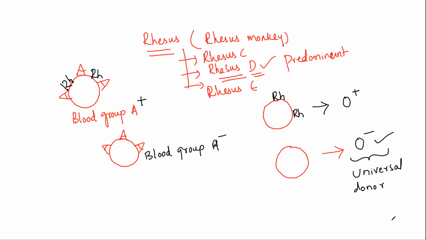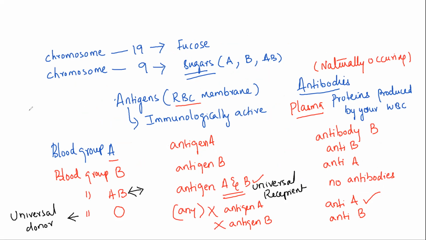Basically, speaking about two terminologies, antigens can otherwise be called agglutinogen, and antibodies are being called agglutinin. And you know that when they react, if they are matching each other, that is going to result in the agglutination process.